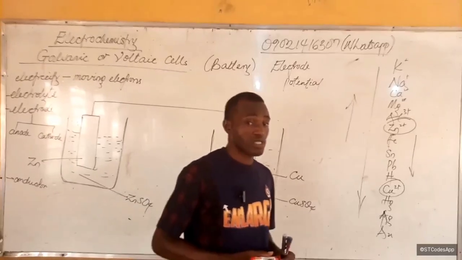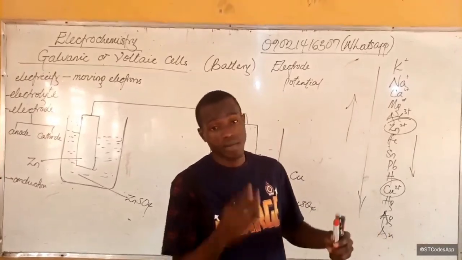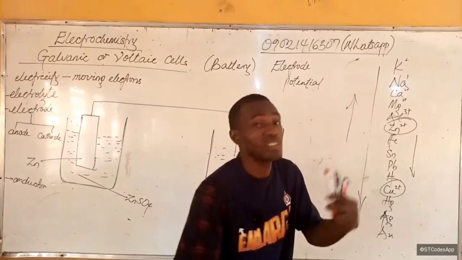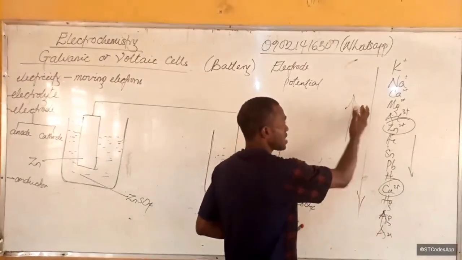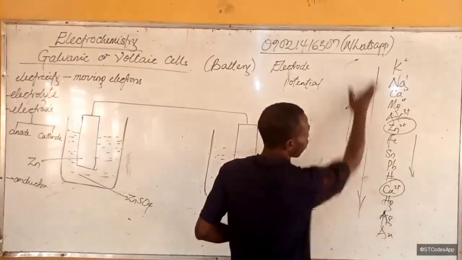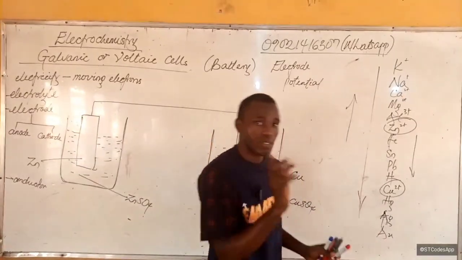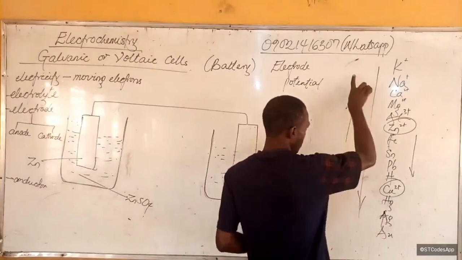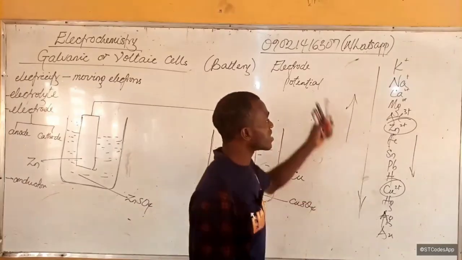Remember that electropositivity is the ability of an atom to donate electrons. The ability of those up here to donate electrons is higher than those down here. So those up here will donate electrons in a solution involving redox.